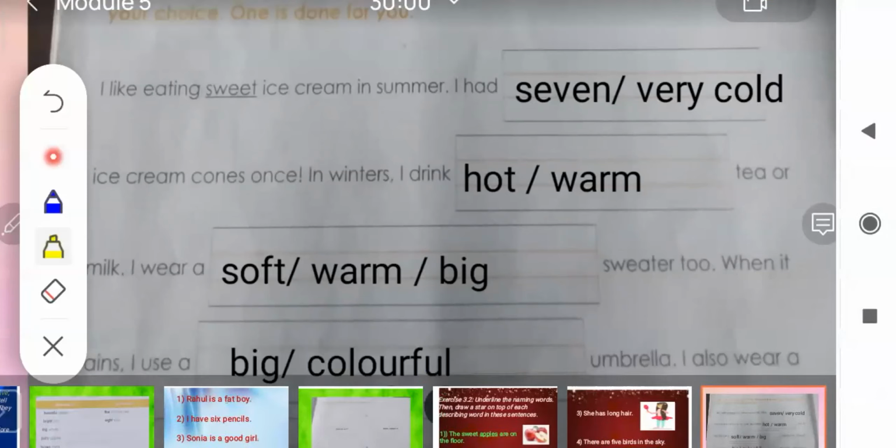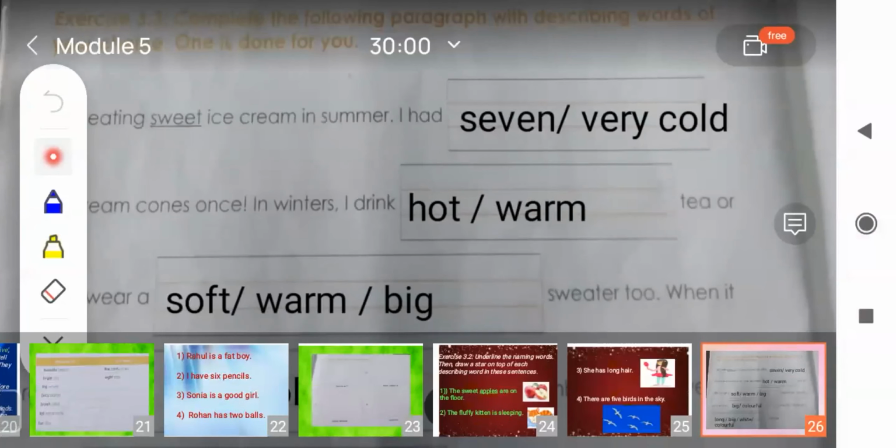First, the blank answer is 7. You can write any number. I have written here 7, or you can write very cold. Second is hot, H-O-T, hot, or you can write warm, W-A-R-M, warm.